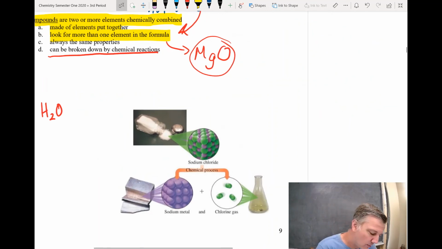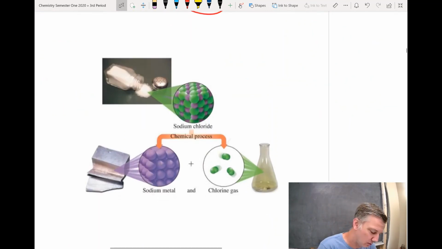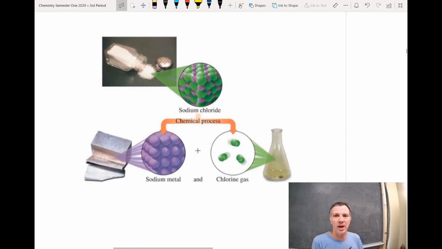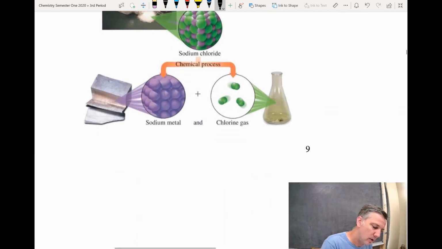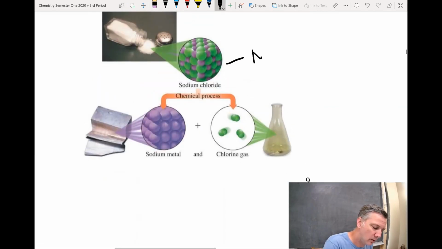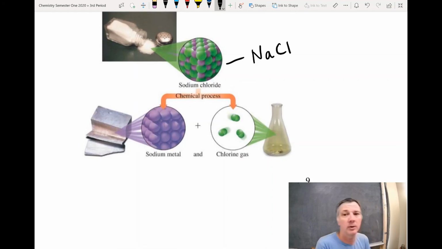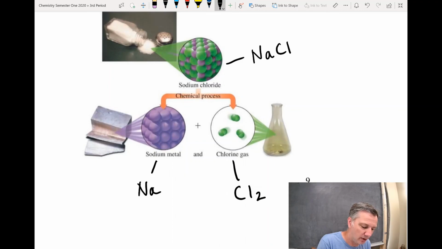All right, so if we look at this picture, this sort of gives us an idea of how a compound and an element are related to each other. So here is a compound, sodium chloride. So the formula for that is just NaCl, okay? Now, that NaCl can be broken down by chemical means to give me sodium metal, which is just Na, and chlorine gas. In this case, chlorine gas is a little bit different, it's Cl2. But it's still just one type of atom. So we still call this an element. So we have a compound breaking down to two elements.